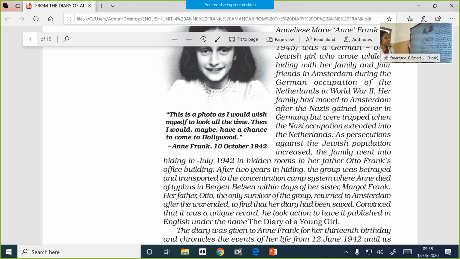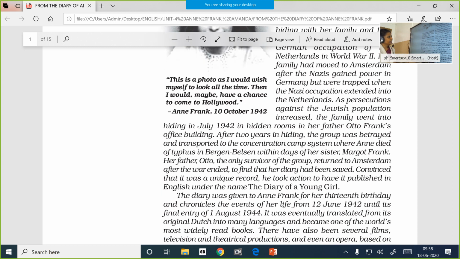Her family had moved to Amsterdam after the Nazis gained power in Germany, but were trapped when the Nazi occupation extended into the Netherlands. So Nazis were establishing their authority in the neighboring countries, and Netherlands being the neighboring country to Germany, they slowly established their authority in that particular place, and so they had to move from Germany to Amsterdam. As persecutions against the Jewish population increased, persecution is ill treatment or having hostility against a particular race or a religion or something like that.